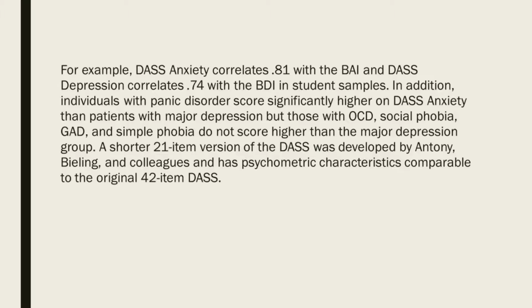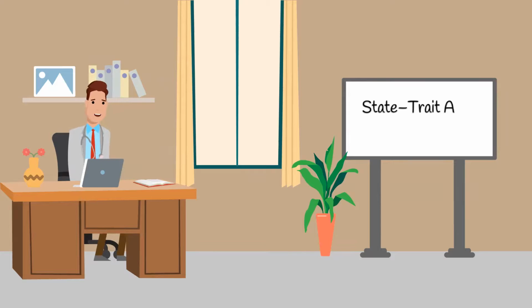For example, DASS anxiety correlates 0.81 with the BAI, and DASS depression correlates 0.47 with the BDI in student samples. In addition, individuals with panic disorder score significantly higher on DASS anxiety than patients with major depression, but those with OCD, social phobia, GAD, and simple phobia do not score higher than the major depression group. A shorter 21-item version of the DASS was developed by Antony, Bieling, and colleagues and has psychometric characteristics comparable to the original 42-item DASS.